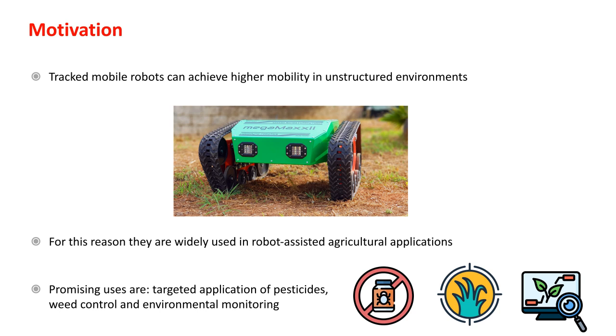Tracked vehicles can achieve higher mobility in unstructured environments with respect to wheeled vehicles because of the larger contact area between the tracks and the ground. For this reason, they are widely used in robot-assisted agricultural applications. Promising uses are targeted application of pesticides, weed control, and environmental monitoring.